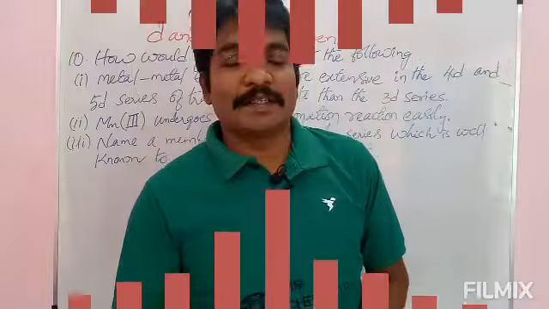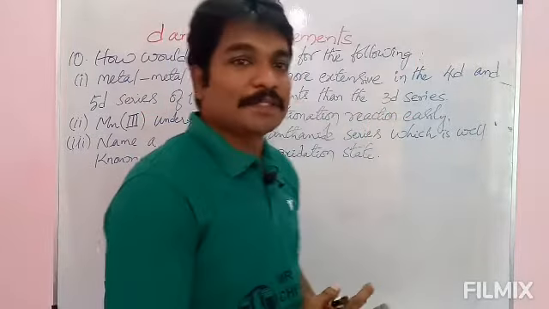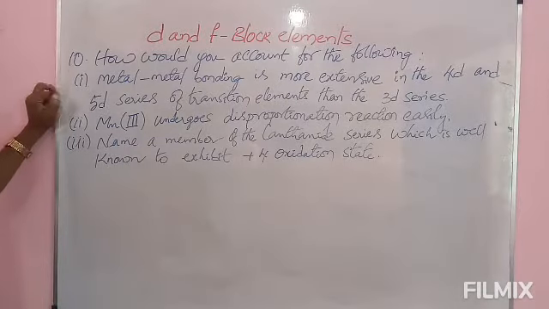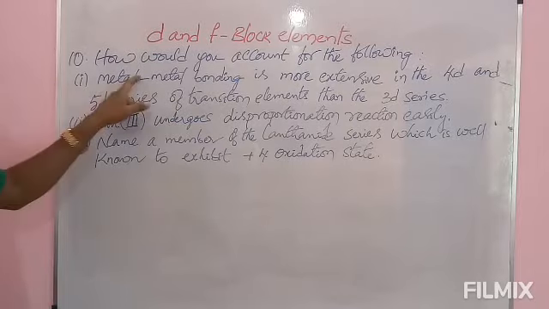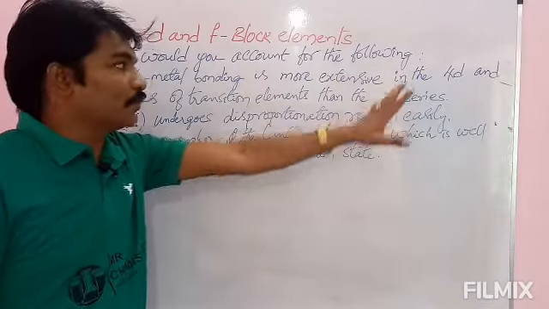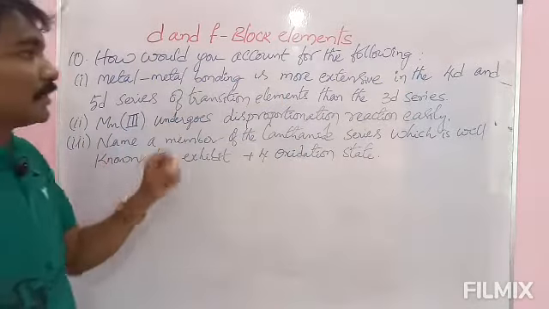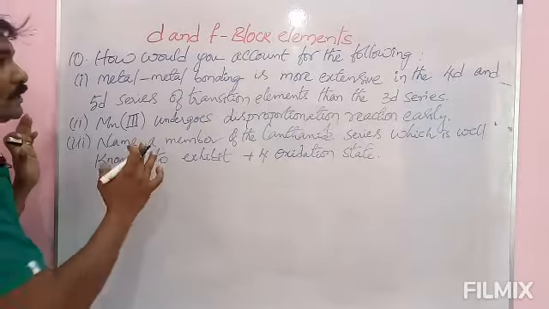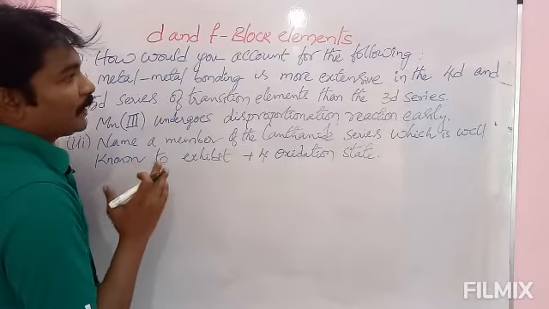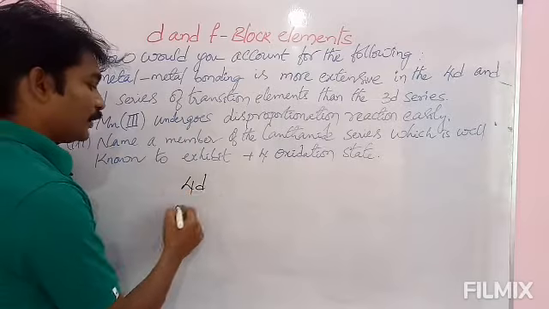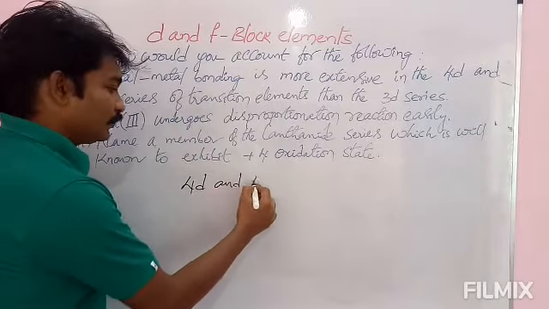Coming to the 10th one, it is also one of the important 3-mark questions. Please check this one. In the 10th question, there are 3 sub-questions. First one: metal bonding is more extensive in the 4d and 5d series of transition elements than the 3d series. Metal bonding means metallic bond. Metal bonding is more extensive in the 4d and 5d series.